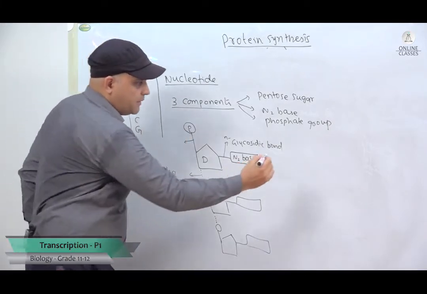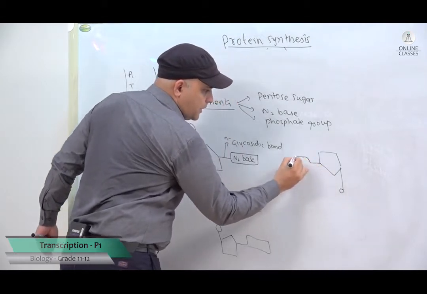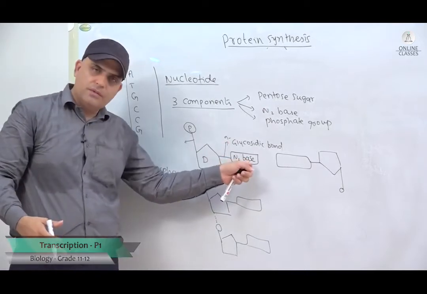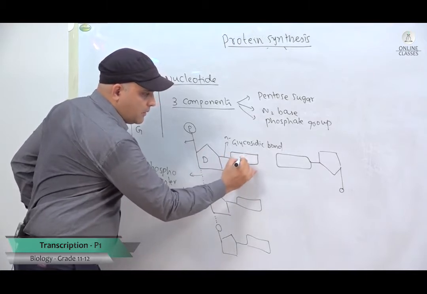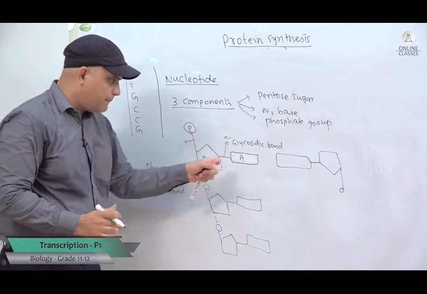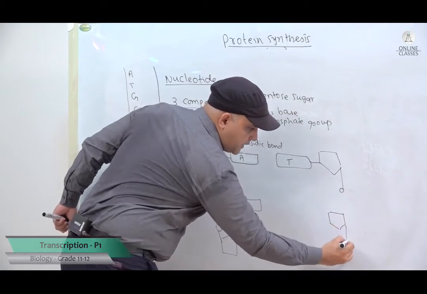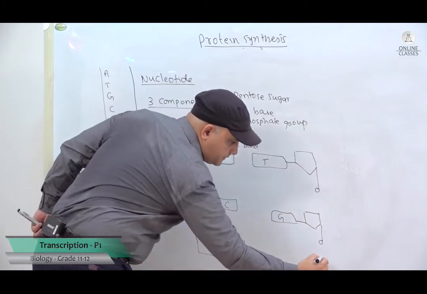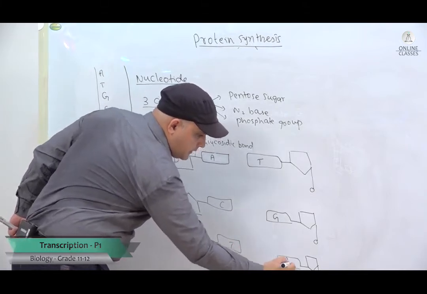I will draw it on the other side here, and this will be flipped or inverted like this, and you have the nitrogenous bases here. So, why is it flipped? So that it can react with this nitrogenous base. And I told you the nitrogenous bases in a DNA are adenine, thymine, guanine, or cytosine. So, adenine, here it will be a thymine, another nucleotide, deoxyribose nucleotide, let us say C here, G here, and you have one more here, let us say it is like this.